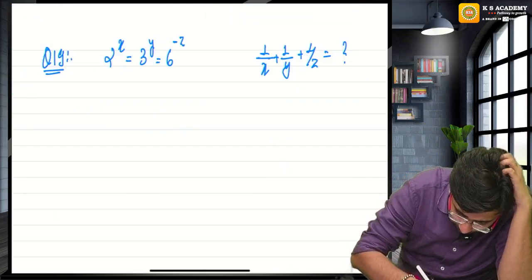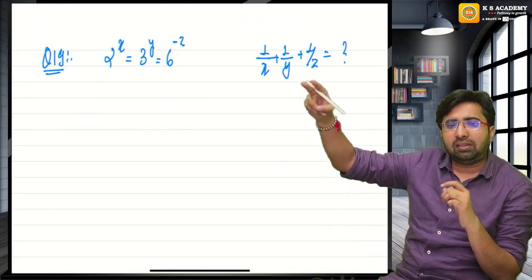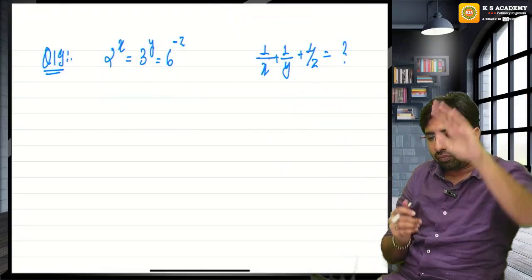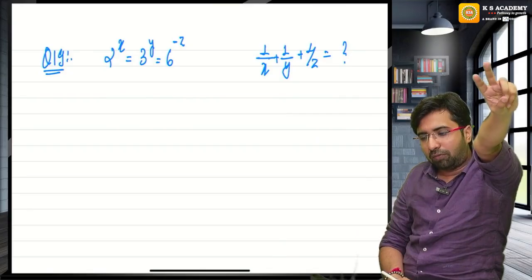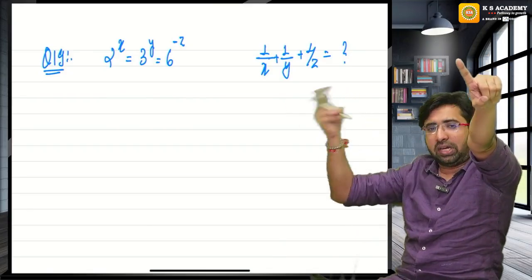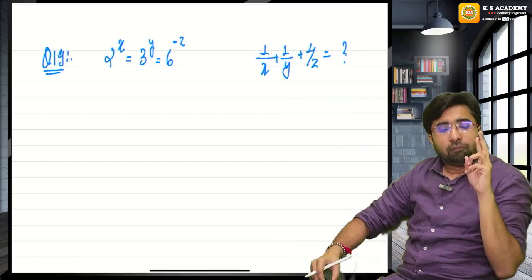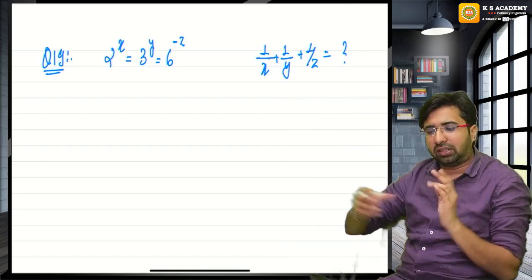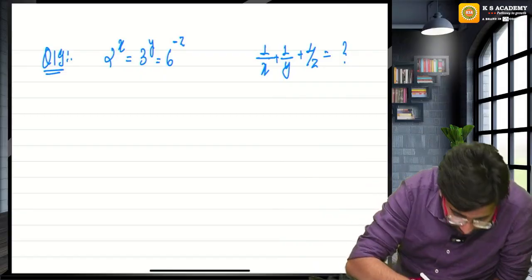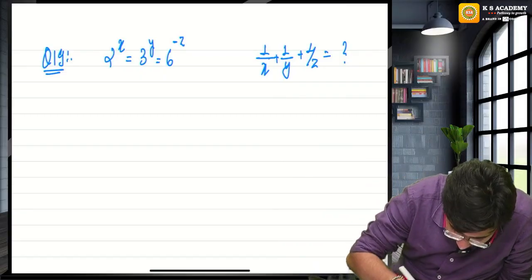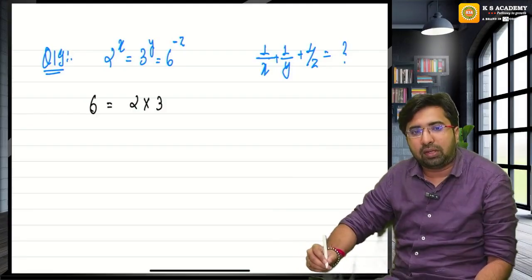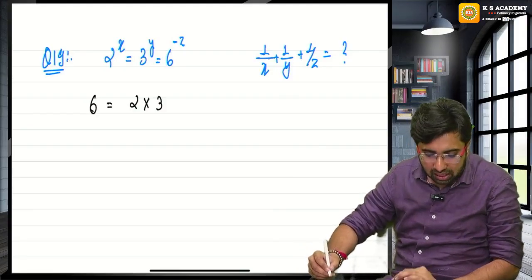But in this question, with the help of two numbers, can you create the third number guys? Yes or no? Yes sir. How sir? Sir, we can say 6 is equal to 2 multiplied by 3.